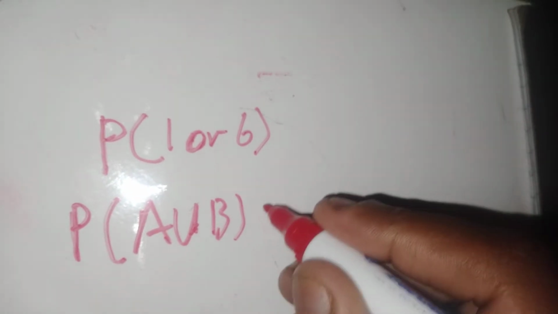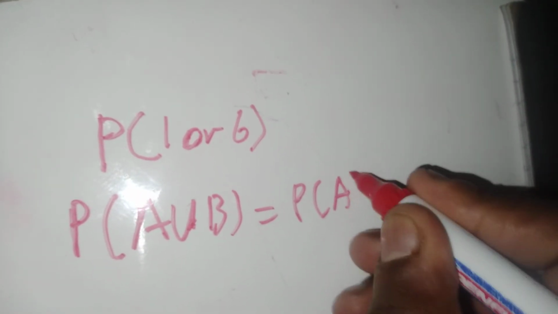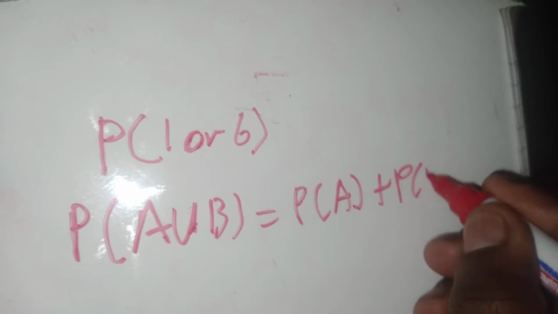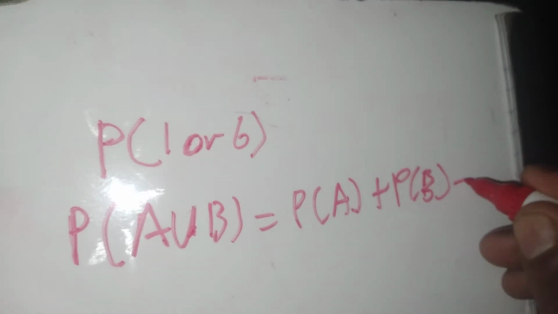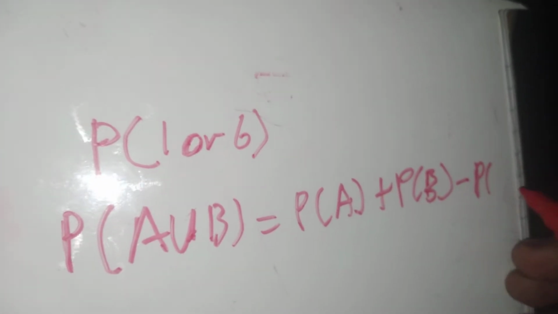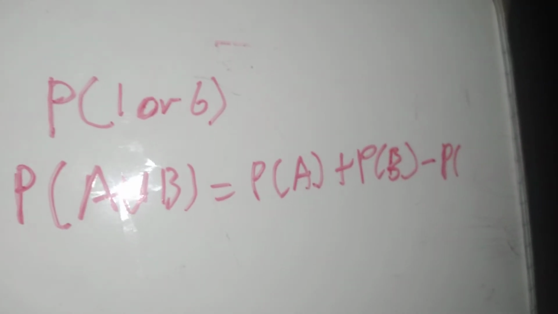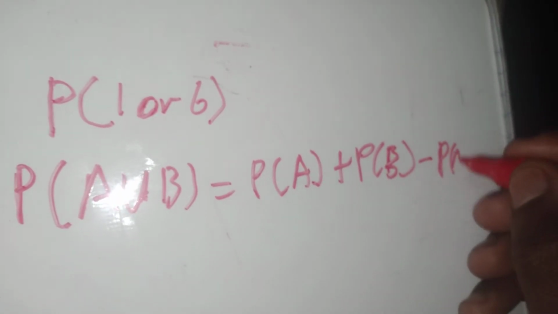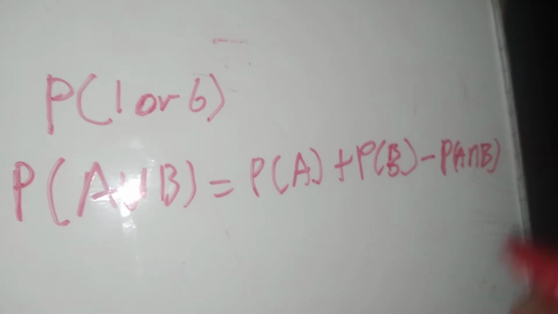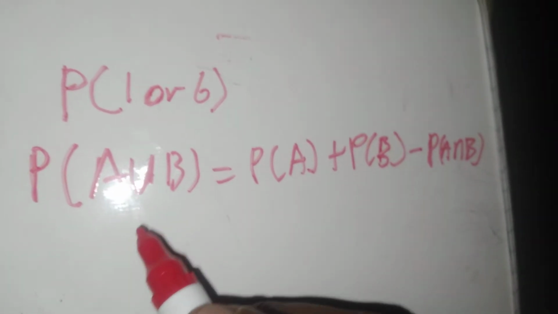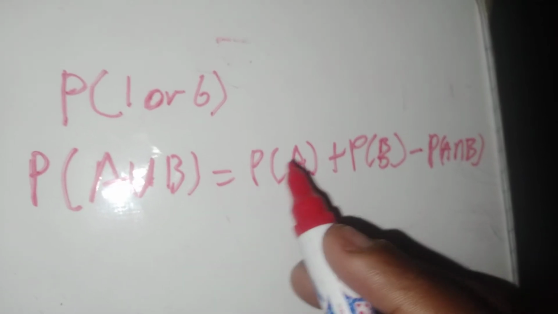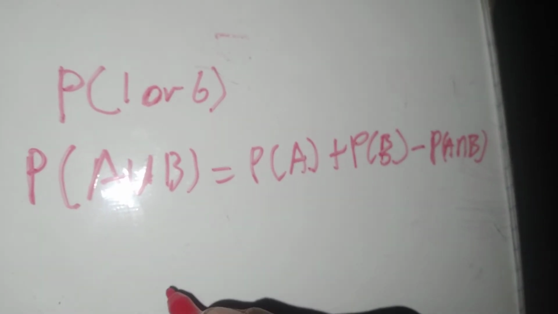So it's probability of A. This also comes in the formula sheet. So it's the probability of A or B, which equals the probability of A plus the probability of B minus the probability of both of them happening at the same time. So it's probability of A and B. So you have to cram this formula: the probability of A or B is equal to the probability of A plus the probability of B minus the probability of A and B.